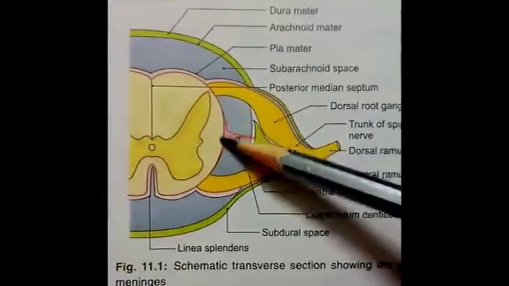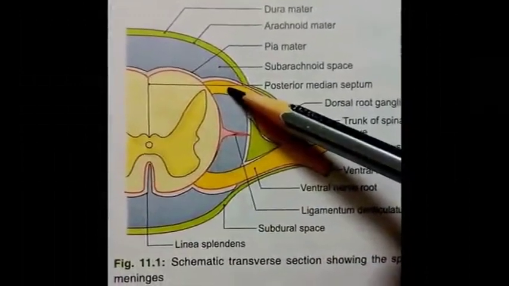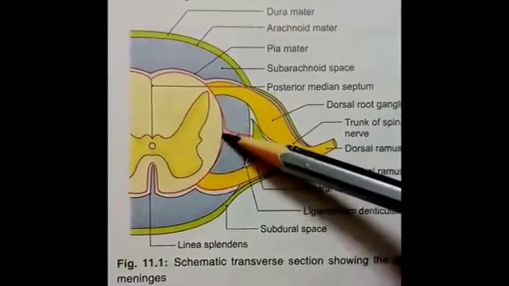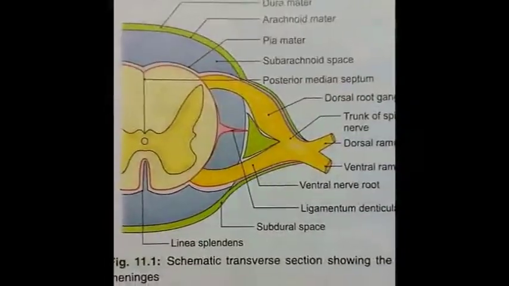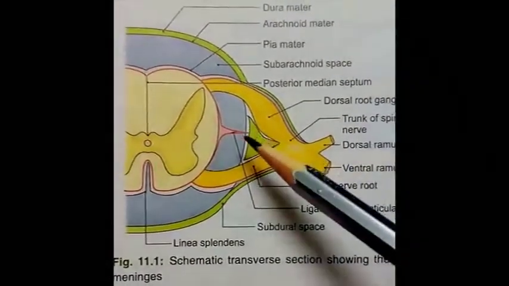On each side between the ventral and dorsal nerve root, pia forms a narrow vertical ridge known as ligamentum denticulatum. The word dentate means a structure resembling a tooth.